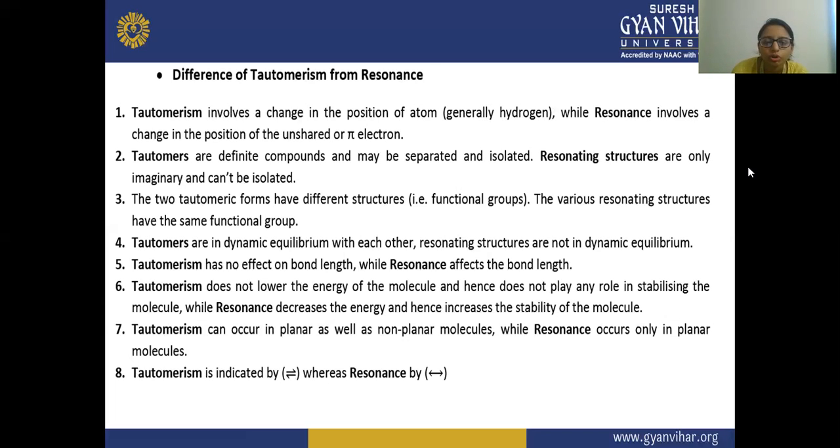The fourth point is that tautomers are in dynamic equilibrium with each other, while the resonating structures are not in dynamic equilibrium. In tautomers, as I have earlier told you, there is a dynamic equilibrium between the two forms, that is keto and enol. But resonating structures do not have any dynamic equilibrium. Also, tautomerism has no effect on bond length, but in resonance, the bond length is affected.